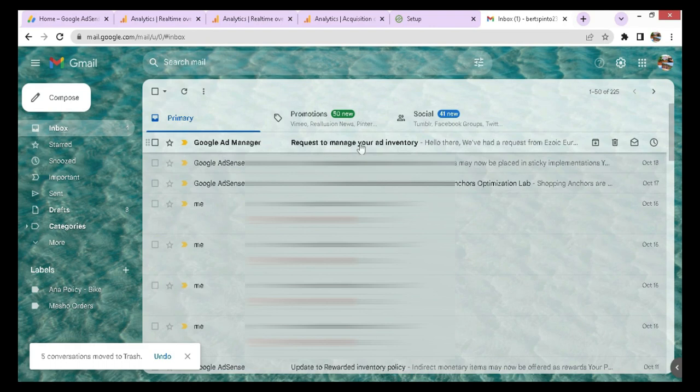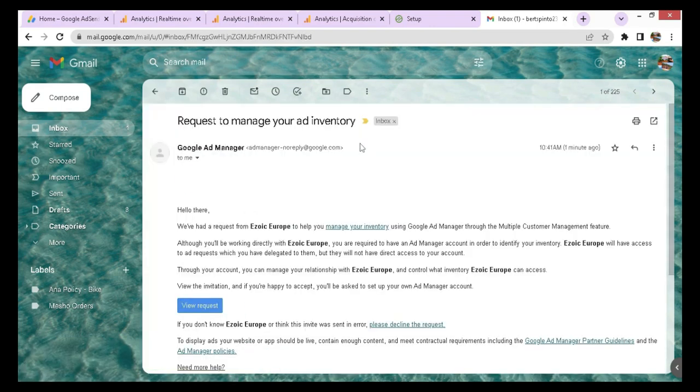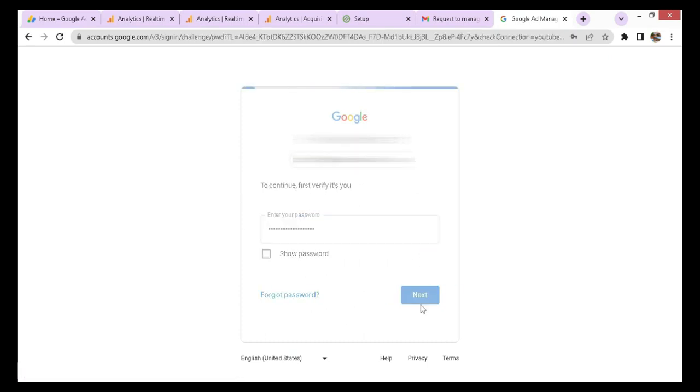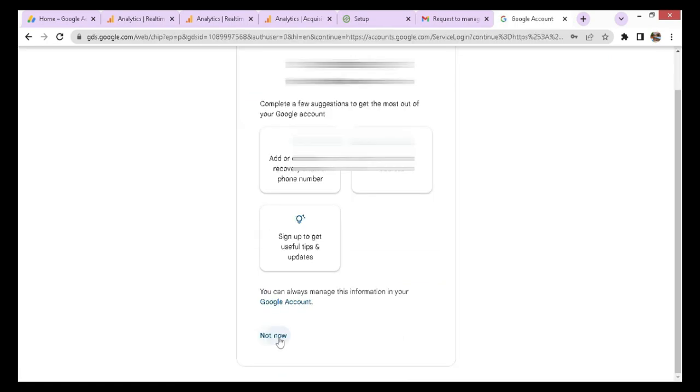Well, this is the email, Google Ad Manager. So we will click on View Request. You need to be careful here. Use the same email as you have the AdSense account. Giving a different email account will give an error. Let's leave all this and click on Not Now.